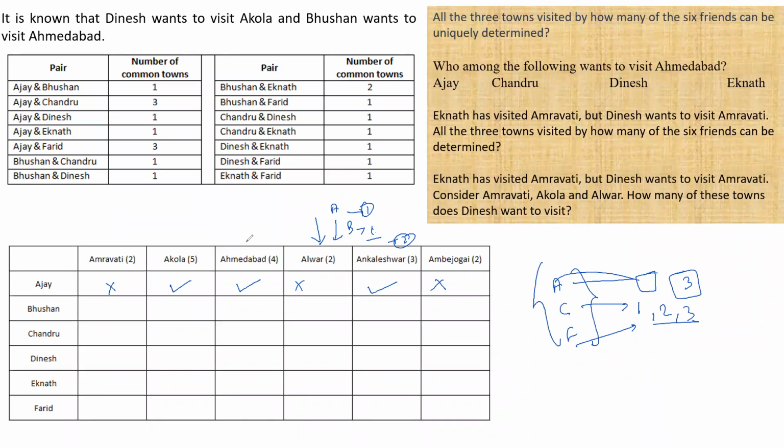अगर हमारा अजय, चंद्रू और फरीद ये तीन लोग एक साथ कहीं पे जाते हैं तो उस प्लेस के ऊपर तीन लोगों ने विजिट करी तो मिनिमम तीन विजिट तो होनी चाहिए, राइट? And which are the places with three visits? Ankleshwar, Ahmedabad and Akola are the only places with three visits. So I will write these down. So Ajay, Chandru and the third one is Fareed, right?